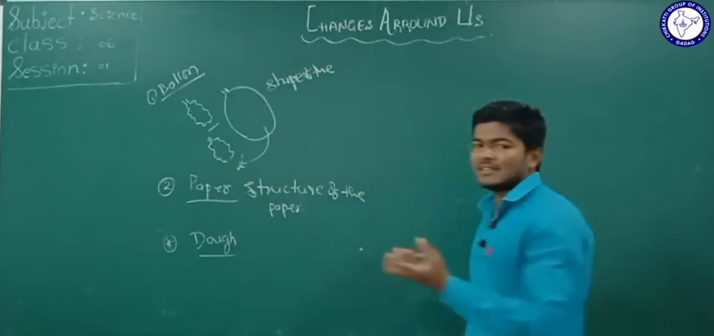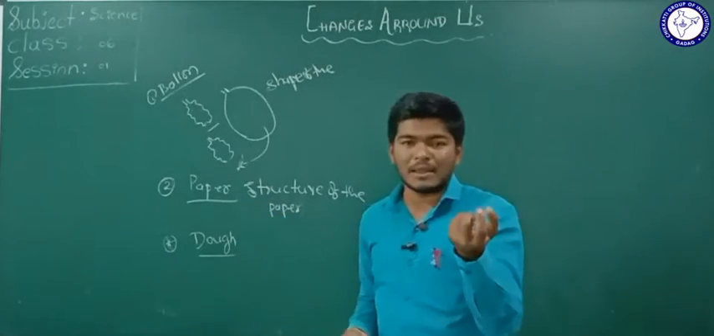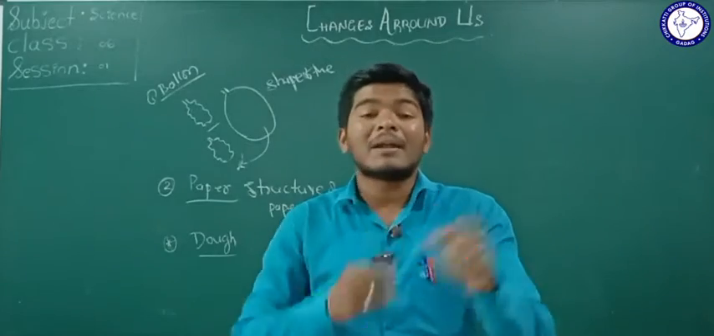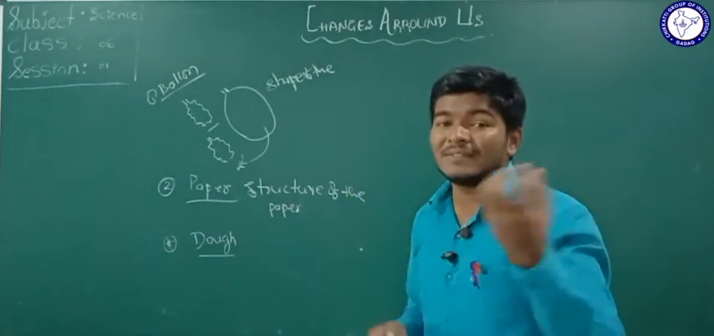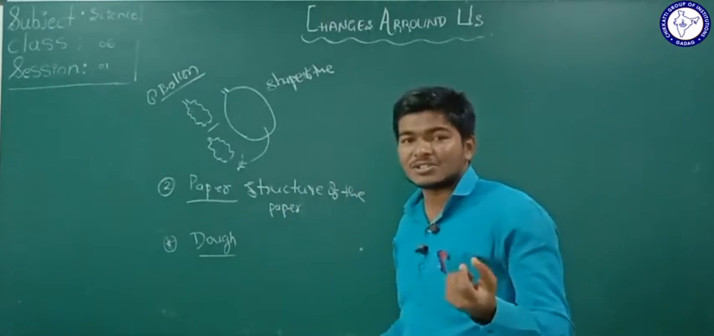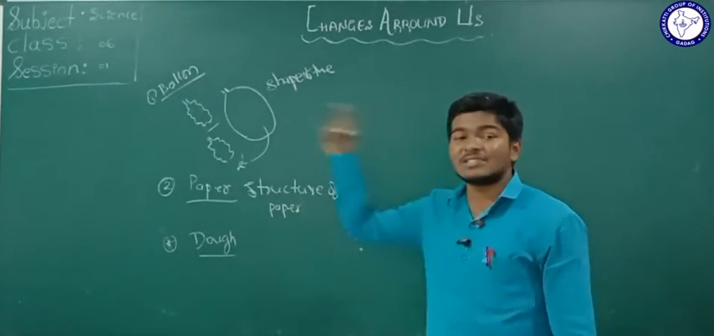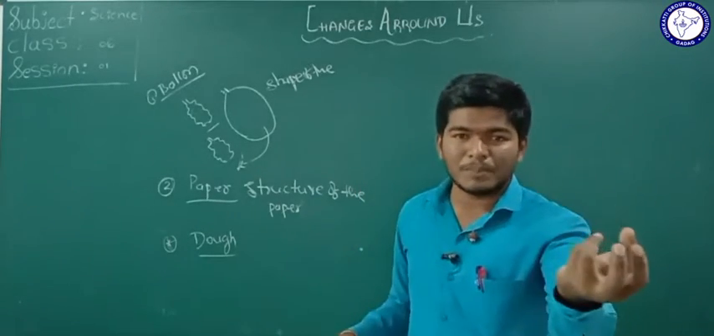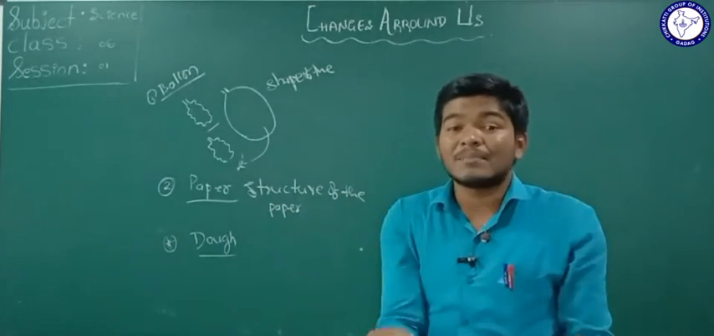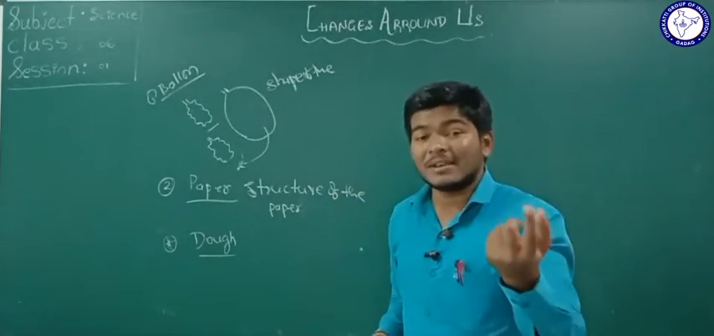Again I am considering one example here: you make a paper plane by folding paper, isn't it? But after playing with the paper plane, when you unfold the paper, you get the same structure of the paper, isn't it? The paper is changed into a paper plane, and when you unfold it, you get the same structure of the paper. Therefore in this case also the change is reversible.